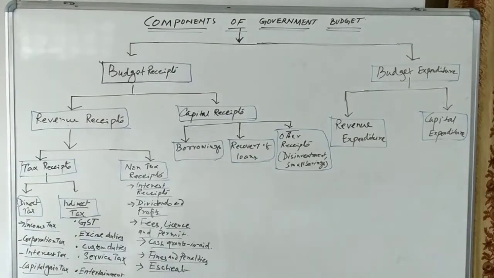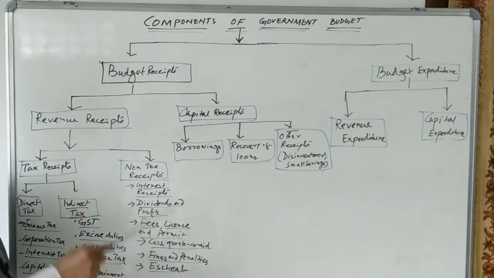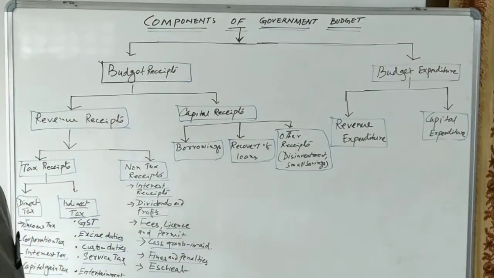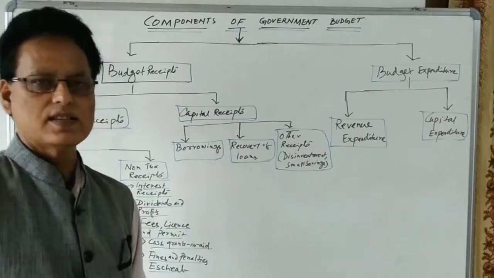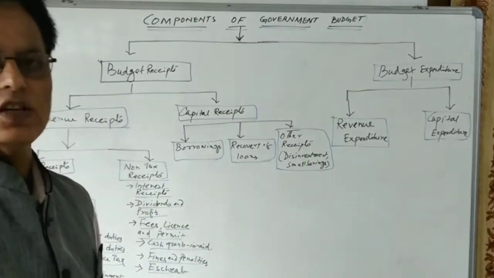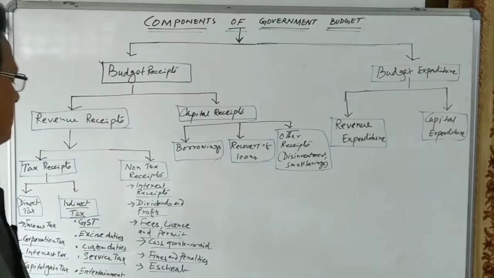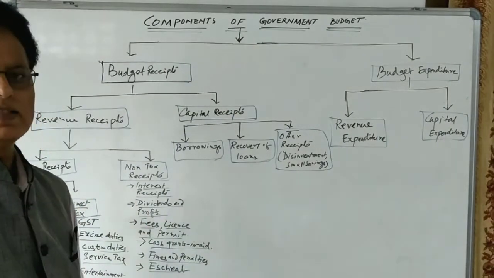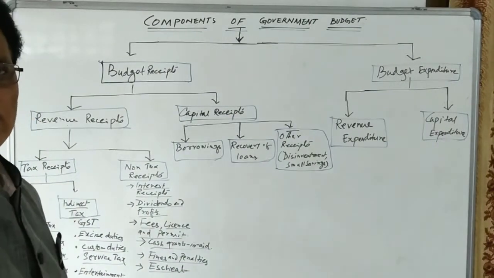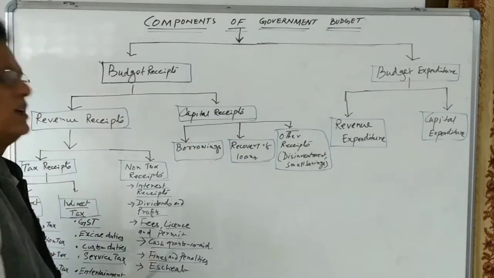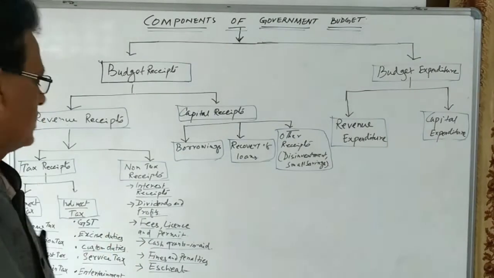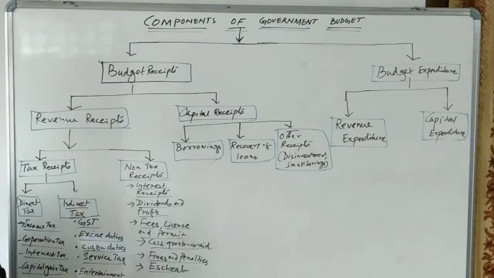Then fees, license and permits. Different types of the fees, such as tuition fees, land registration fees, different license fees, such as driving license fees or permits. Suppose different types of the permits. These are the non-tax receipt.